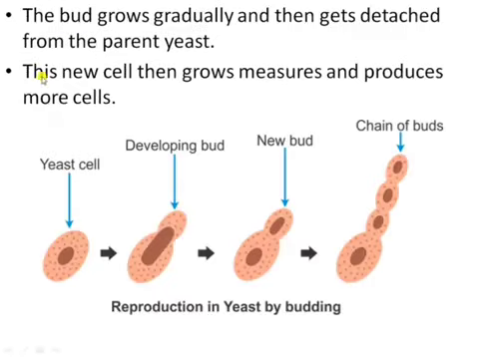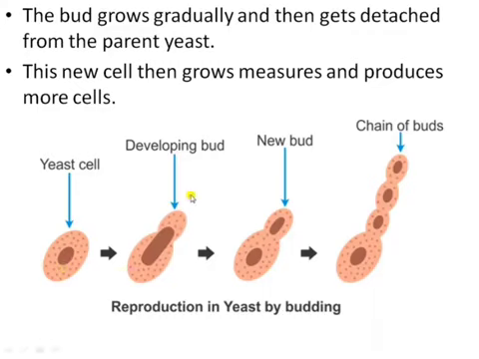Okay. So the bud grows gradually and then gets detached from the parent yeast, and this new cell grows and produces more cells. So firstly, yeast is a single cell. As you can see, this is a single-celled organism. Okay, it's a fungus that we can easily see with the help of a microscope.